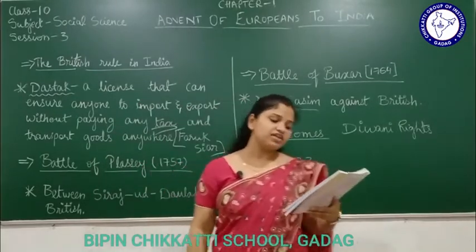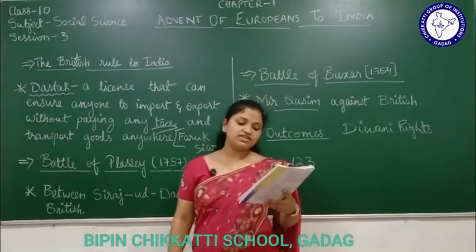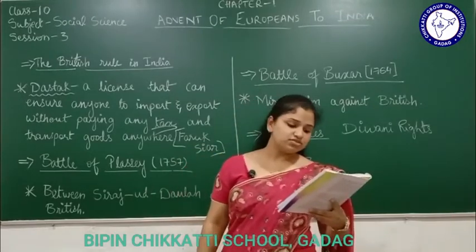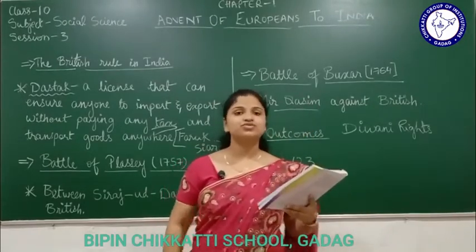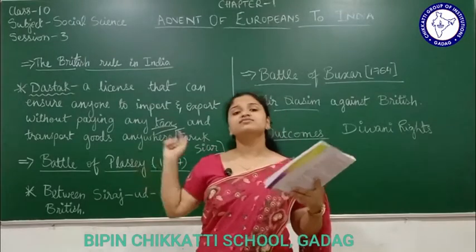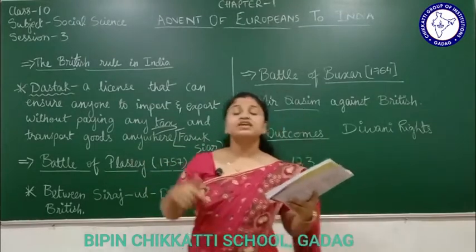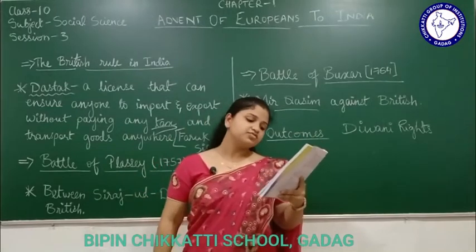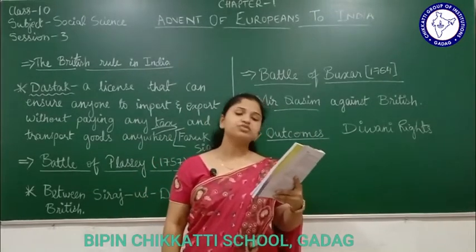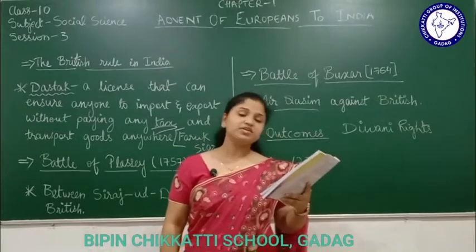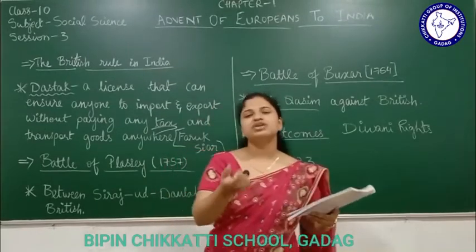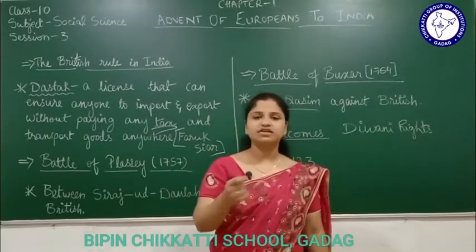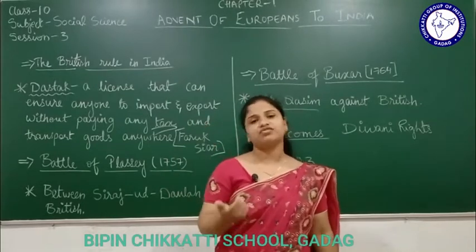Second, Shah Alam II gave away all the rights over Bengal to the Britishers for an annual fee. So all the rights that Shah Alam II had over Bengal, he gave to the British at one rate per year. So per year, how much did they have to give? Annual meaning per year, the Britishers had to pay him rupees 26 lakhs only, which was very small because Bengal was making a good profit in those days.